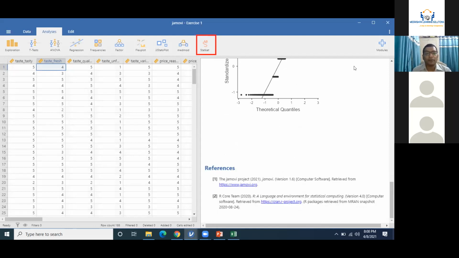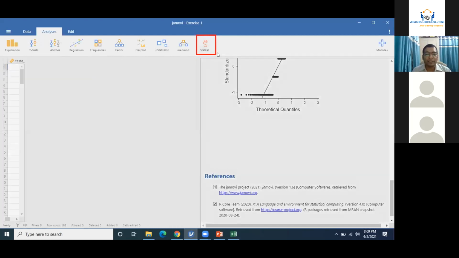This is not 100% accurate. This is what I quoted at the beginning of the session. Machine cannot replace human, so your intelligence is perfectly needed. But if you want to take a second opinion on which analysis your data is suitable for, StatCat can help you in understanding which specific test will help you in performing your analysis. So you have StatCat with you. Click on StatCat, and now you want to understand which type of analysis. So you have single variable, or relationship prediction and group comparison, or repeated measures. So let us click on single variable.